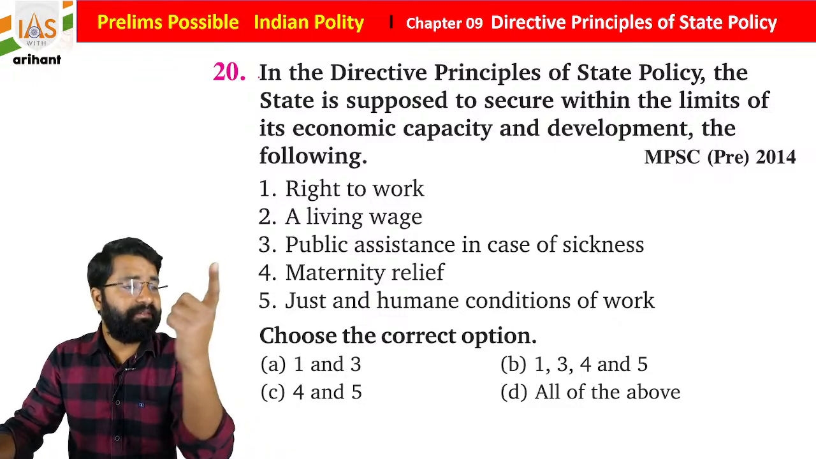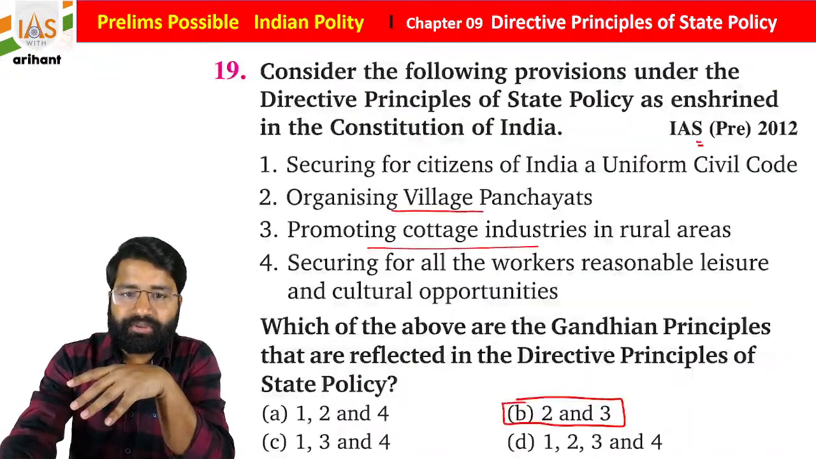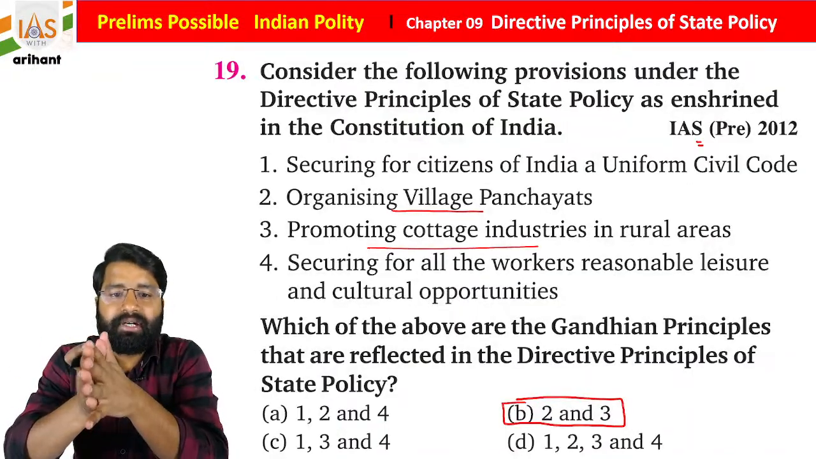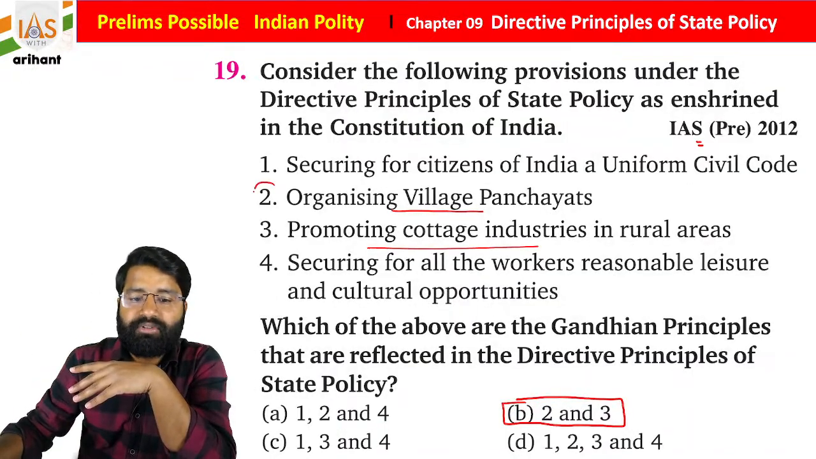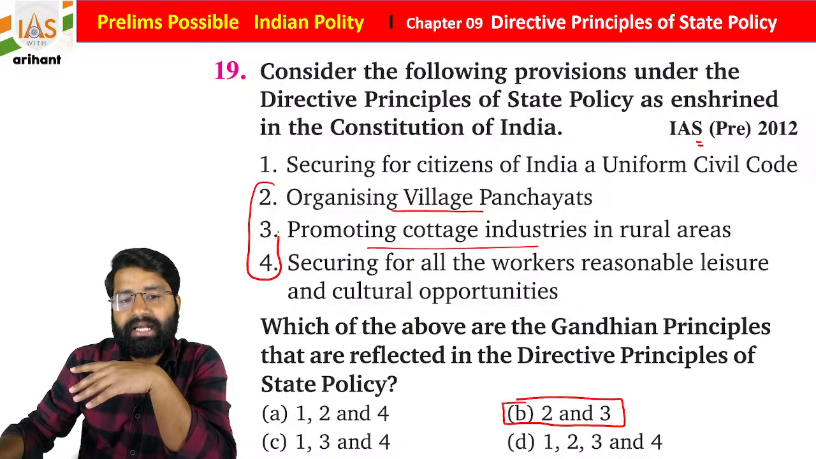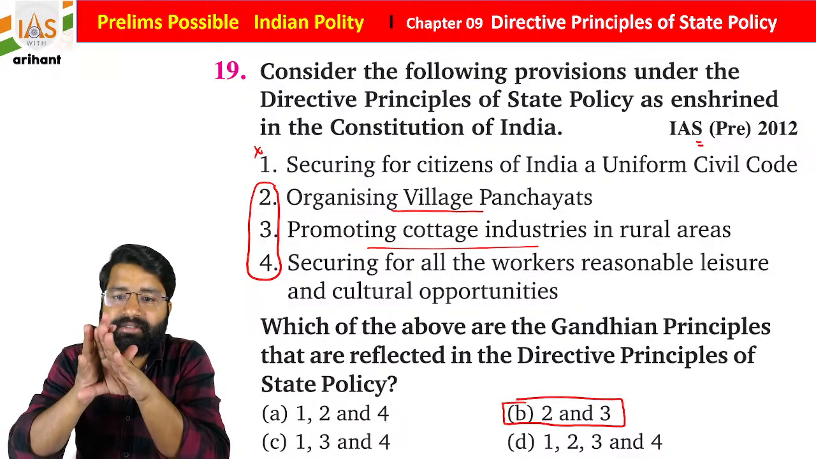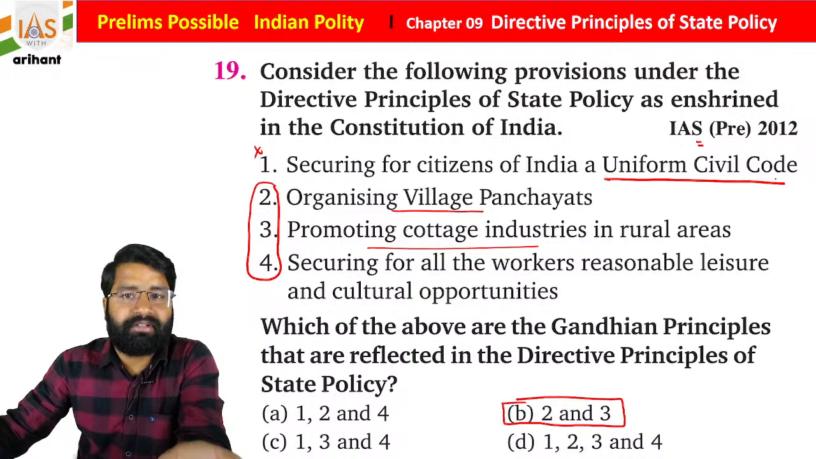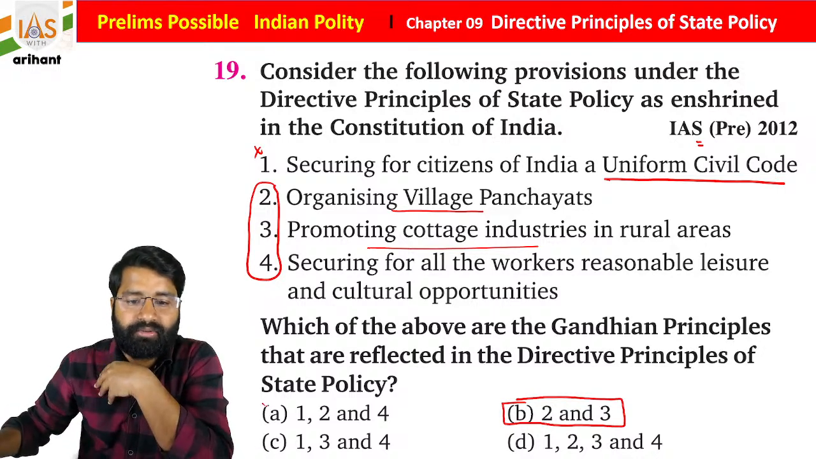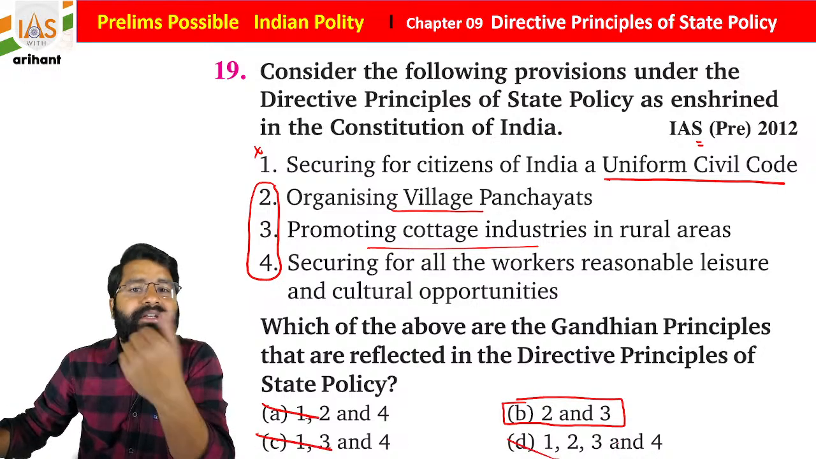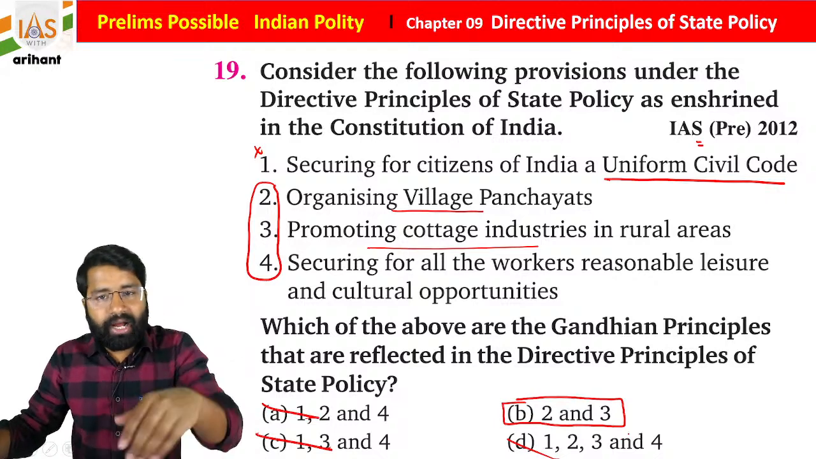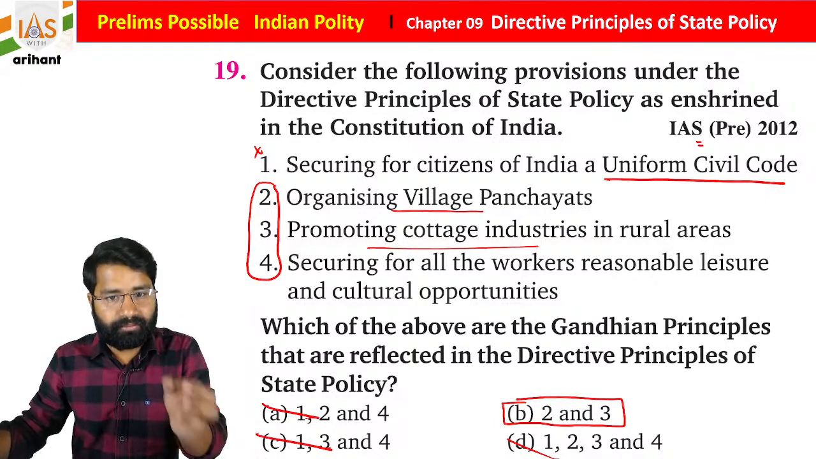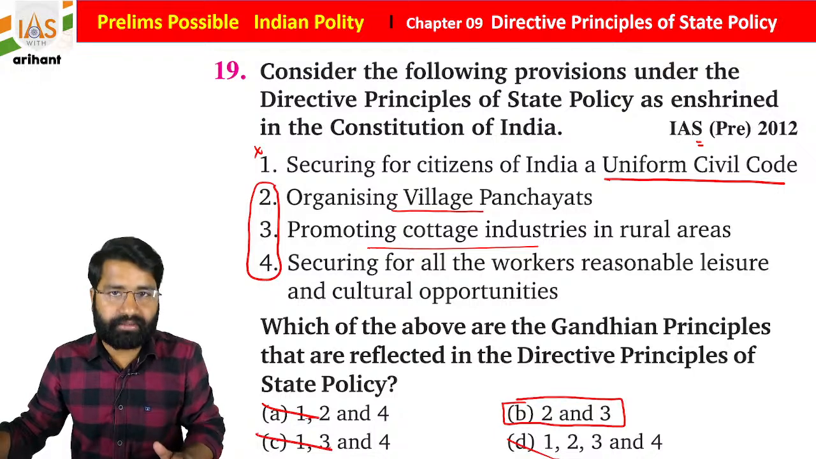See, one very important thing in the 19th question: as I told you, we need to go with the options. If statement one is anywhere, it is going to be incorrect automatically, because it is about the uniform civil code. Gandhiji never mentioned the uniform civil code. So A, C and D automatically are going to be wrong. So you have to use your common sense also, and by using common sense you can get the right answer. Getting it?